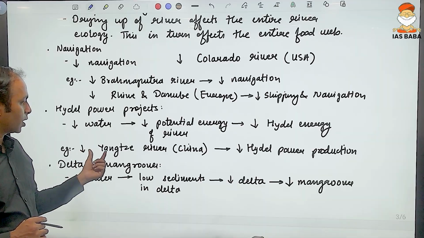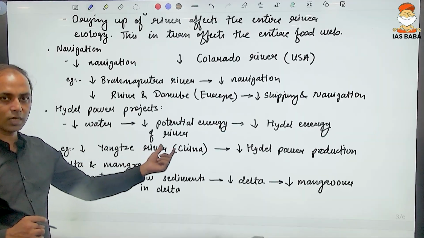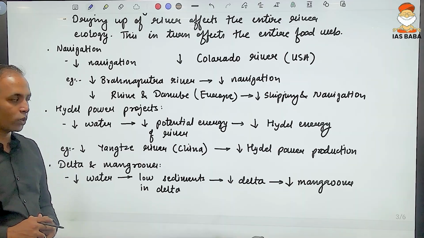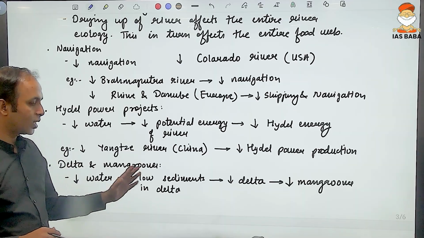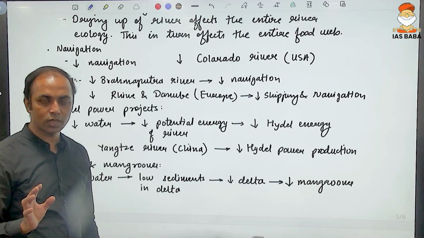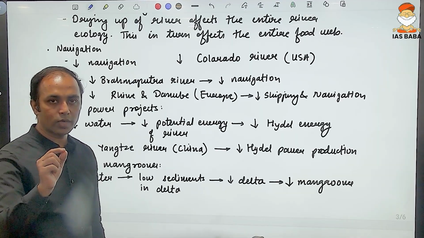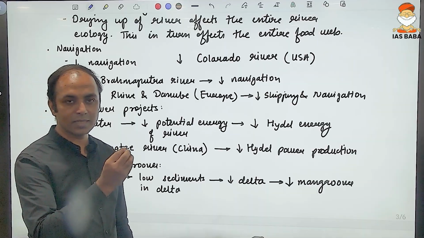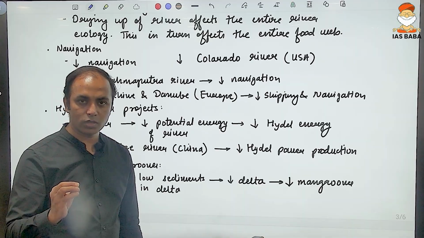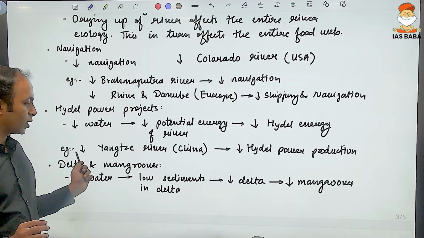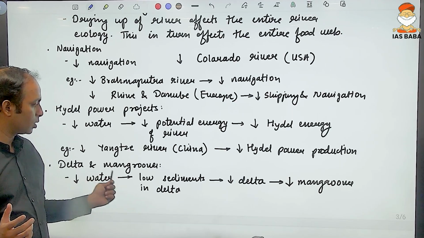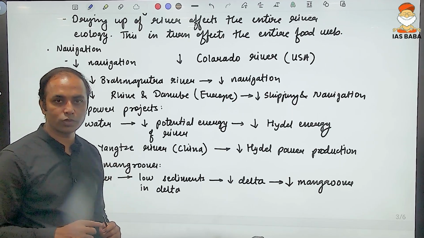For example, in the case of the Yangtze River, which is in China, the water level has fallen. Because of that, the hydel power production has also fallen, followed by the delta and the mangroves. The delta is the landform at the mouth of the river. When the river flow reduces, the sediment the river carries is reduced, so the delta will not get a sufficient amount of sediments. And that in turn is going to affect the mangroves also.